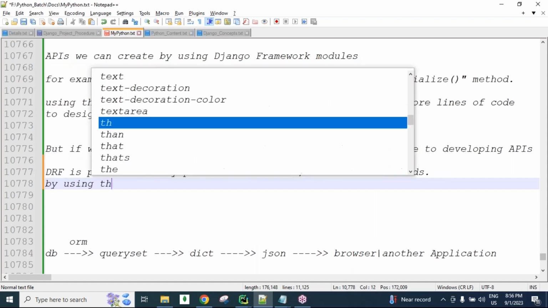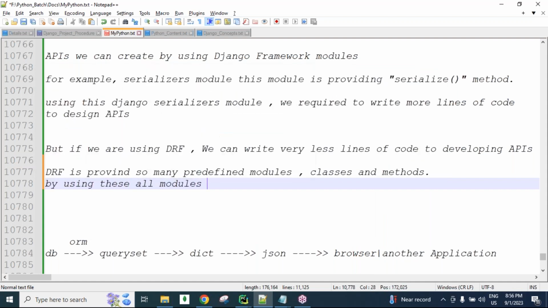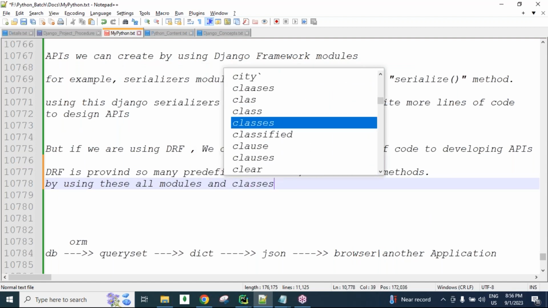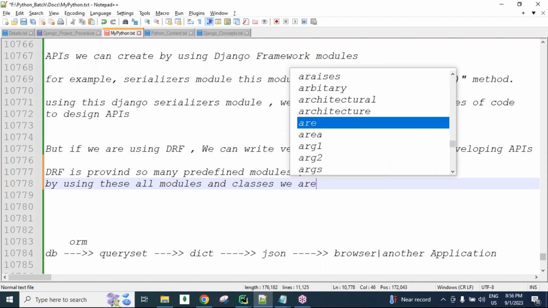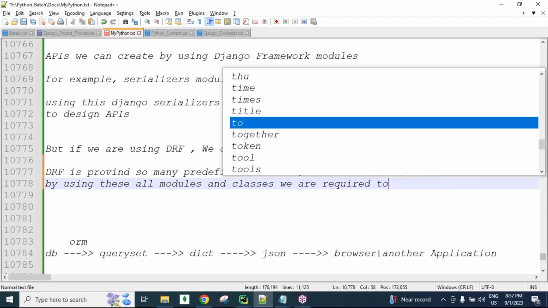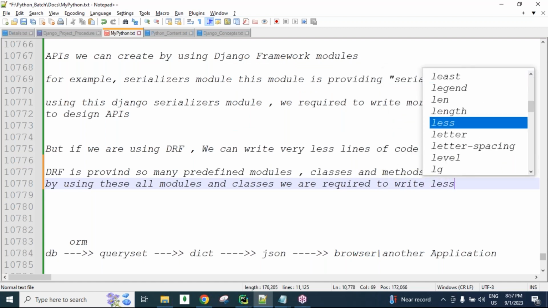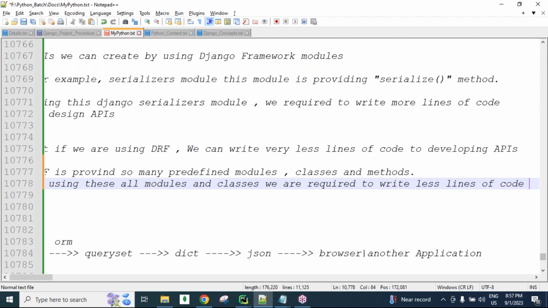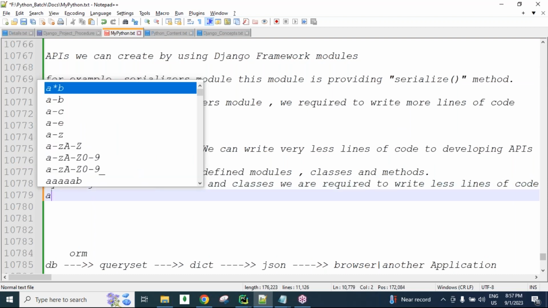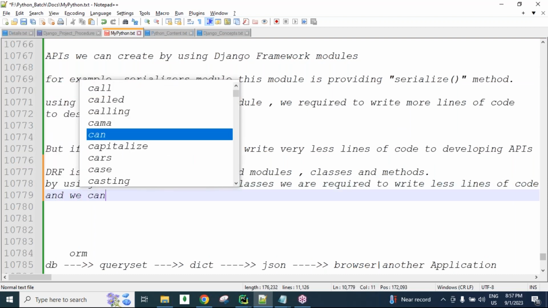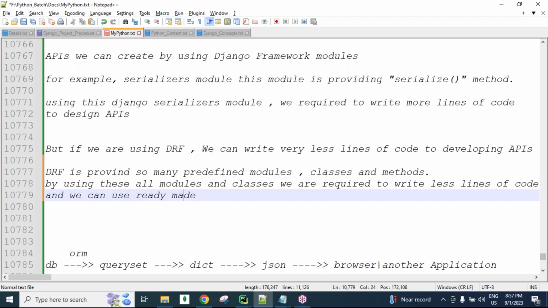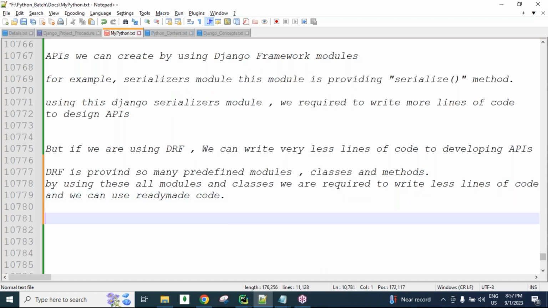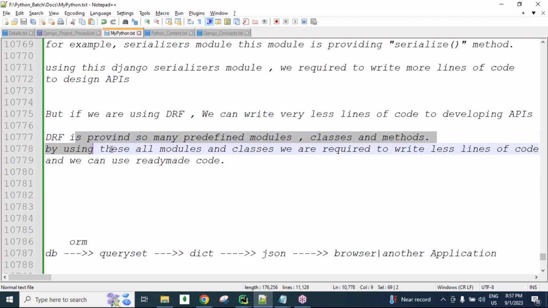By using all these modules and classes, we are required to write fewer lines of code, and we can use ready-made code, guys. We can use the ready-made code. These are the advantages of Django REST framework, guys.